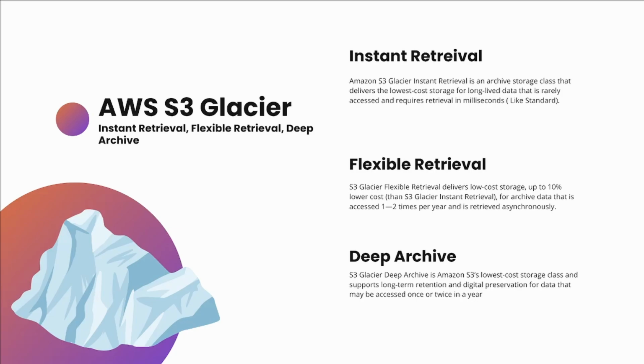But because it's the cheapest one that AWS has to offer, sometimes the retrieval time for data could be within 12 hours. I didn't say seconds like instant retrieval. I said 12 hours. So this one is one of the slower ones, but like I said, it's deep archive, right?